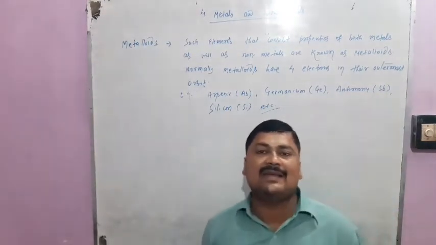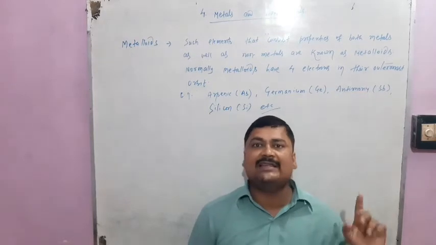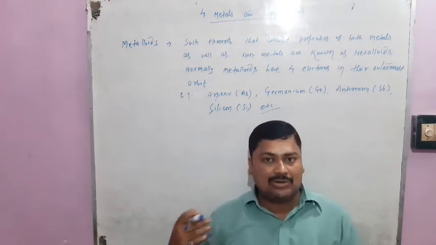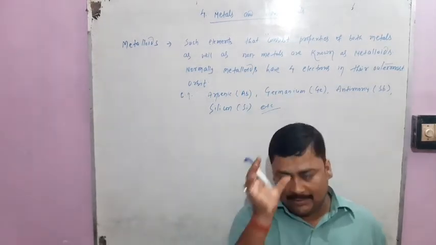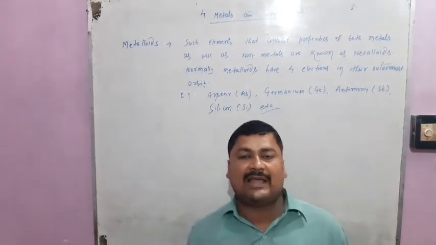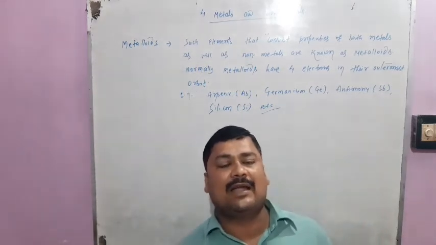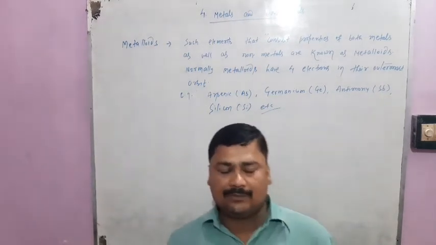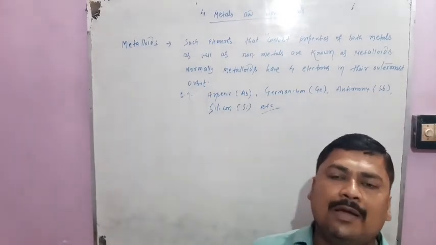Also, students, if an element has only one orbit and it consists of 2 electrons, then it is also known as a noble gas. And if it has more than one orbit and in the outermost orbit it consists of 8 electrons, then it is also known as a noble gas. For example, helium, neon, argon, krypton, radon, xenon. These are some examples of what?